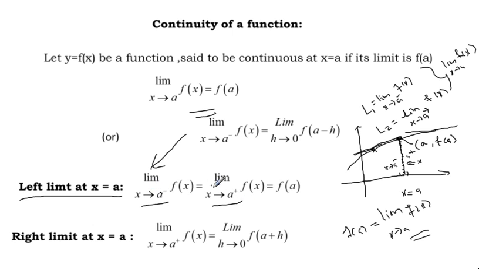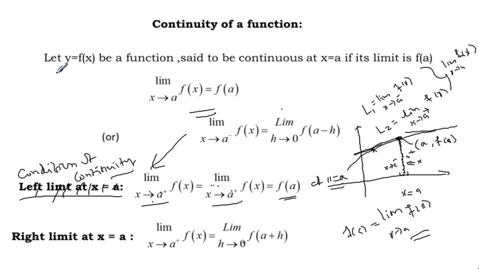Left limit and right limit, both are equal and equal to f of a, then this is the condition of a continuous function. What is the condition of continuity? Once again, left limit is equal to right limit is equal to the ordinate of the function at x equal to a. This is the abscissa. So this is the left limit, this is the right limit. Left limit equals right limit equals f of a.